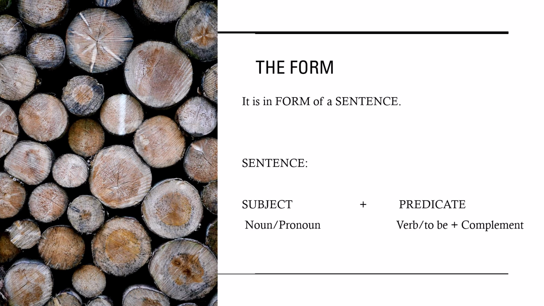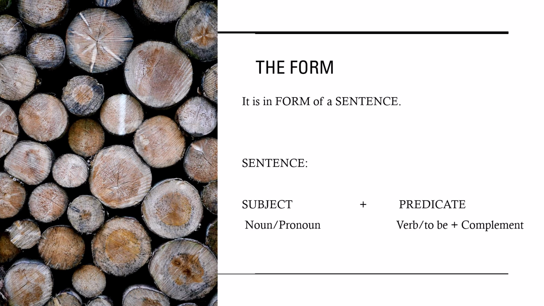So what makes it different from the others? Of course, there will be a difference. The first thing, as the definition says, is that this sentence will have the most important point of the whole paragraph. And before we go on to the next part, you also have to know the definition of a sentence. A sentence is a group of words that has a subject and also a predicate.